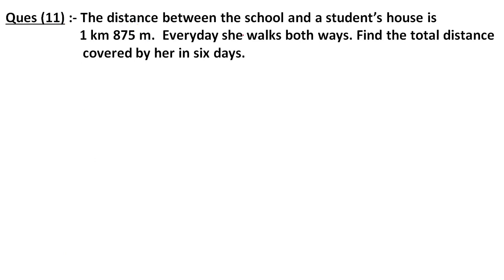The distance between the school and a student's house is 1 kilometer 875 meter. एक स्टूडेंट के घर, हाउस और उसके स्कूल के बीच का डिस्टेंस कितना है? 1 किलोमीटर 875 मीटर. Every day she walks both ways. It means that she goes to the school and she comes back from school to home. Find the total distance covered by her in 6 days. Okay, so how much distance she covered in 6 days, this we have to find out.